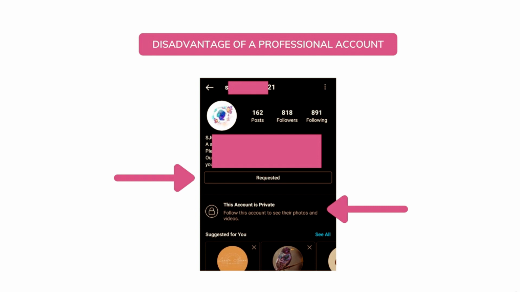So my point is that you have the privacy to choose who follows you in a personal account. But for a professional account, you don't have that privacy because you can't turn your professional account into a private account. But a personal account can always be made into a private account or a public account. So that is the only disadvantage that I find about professional accounts.